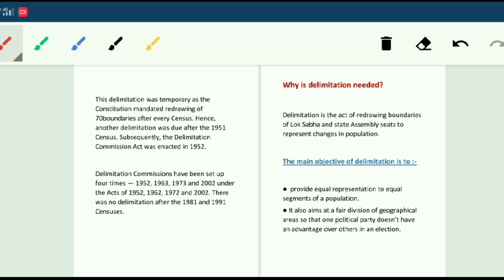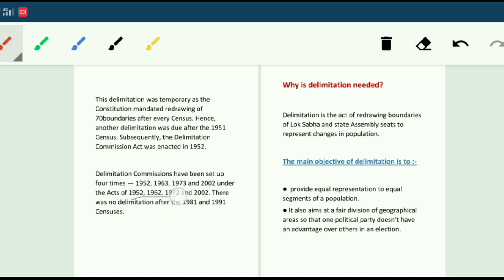So this delimitation was temporary, as the constitution mandated, and hence another delimitation was due after the 1951 census. Subsequently, the Delimitation Commission Act was enacted in 1952, and later delimitation commissions have been set up four times, that is in 1952, 1963, 1973, and 2002.